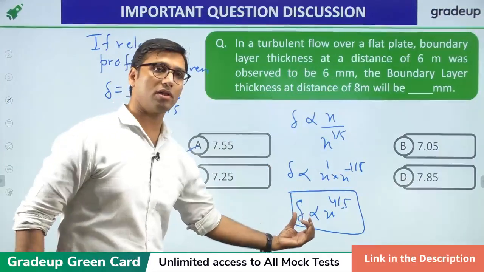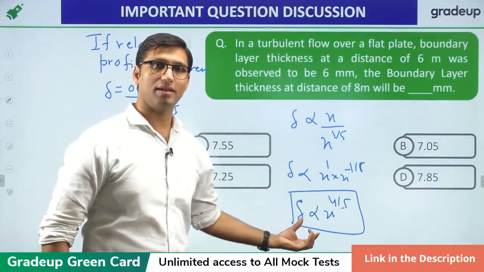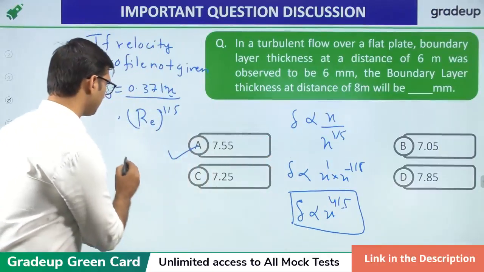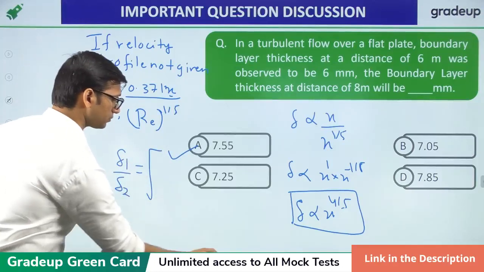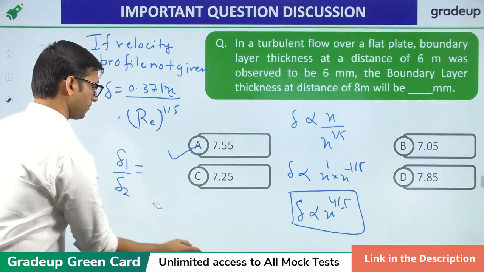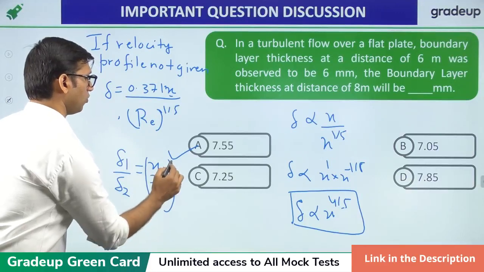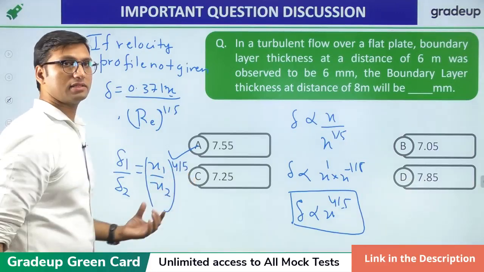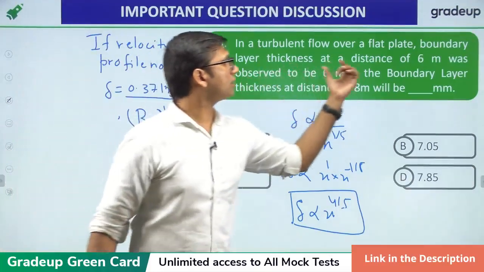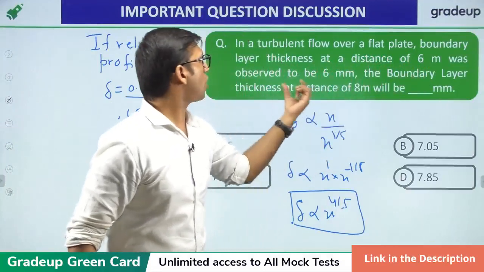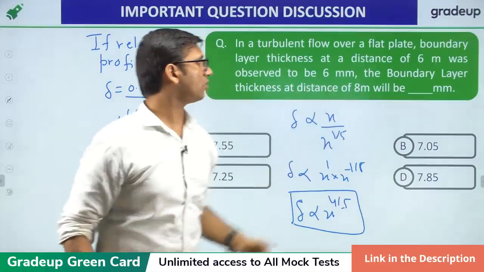So the relation that we have got is delta is directly proportional to x power 4 by 5, where delta is the boundary layer thickness in turbulent flow. So we can get that delta 1 over delta 2 is equal to x1 over x2 power 4 by 5. This is the relation that you are getting, guys, right? Now, in this question, the boundary layer thickness at a distance of 6 meter was observed to be 6 mm. That is given to you. The boundary layer thickness at a distance of 8 meter has to be found.